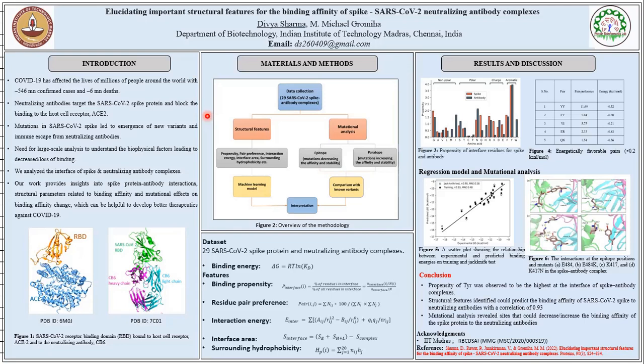COVID-19, as we all know, has affected the lives of millions of people around the world with nearly 540 million confirmed cases and nearly 6 million deaths. The SARS-CoV-2, which is the causative agent of COVID-19, has a spike protein which contains the receptor binding domain that binds to the host cell receptor ACE2 and mediates the entry into the host cell and causes infection.